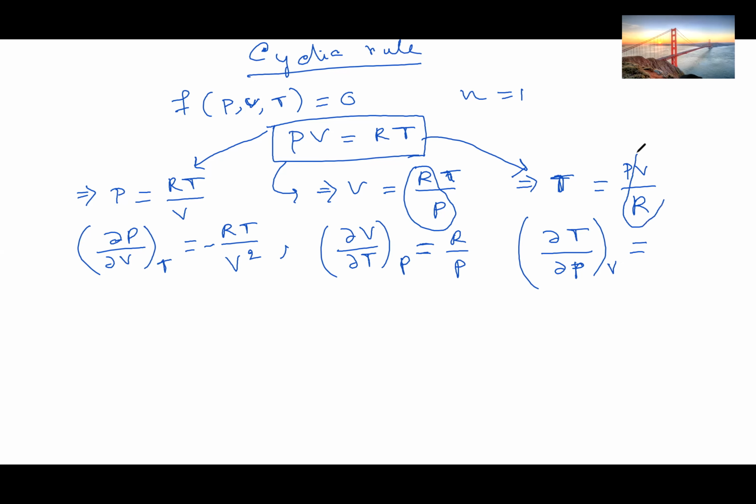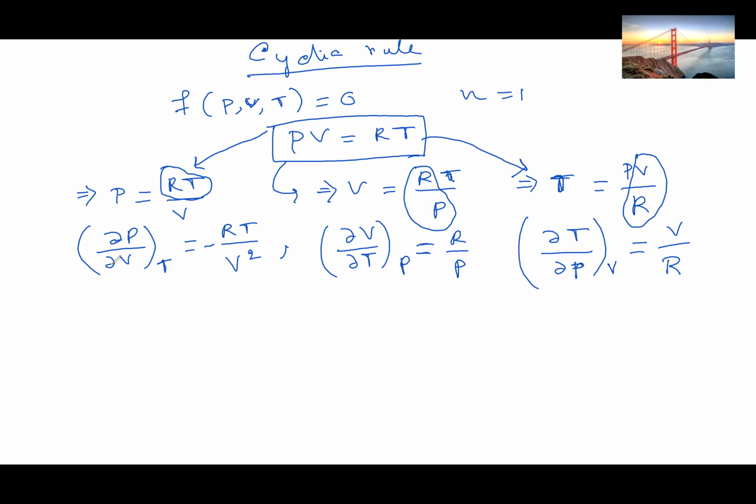Obviously V is constant and differentiation of P will be 1, so this will be equal to P by R. So let me circle this also. Whichever properties we have circled here, they are constant. I hope you can understand these differentiations. They are very simple. We have already known them from school level.